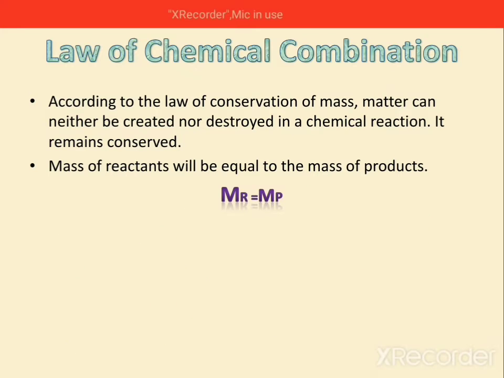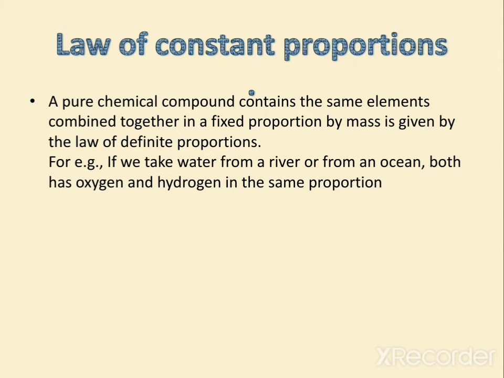And what is the law of constant proportion? According to this law, chemical compounds contain the same elements together in a fixed ratio by mass, also called the law of definite composition or proportion. For example, if we take water from a river or from an ocean, both have the same oxygen and hydrogen in the same proportion.